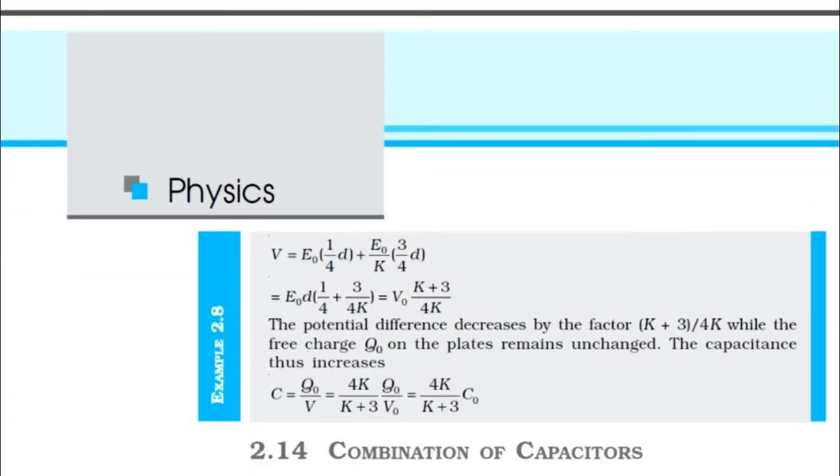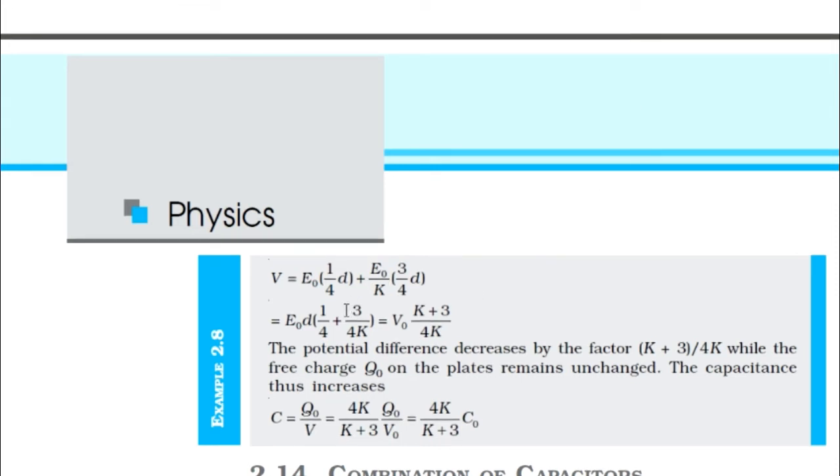Now from there we can write V. First, what is the total potential difference? We have to consider two separate situations.